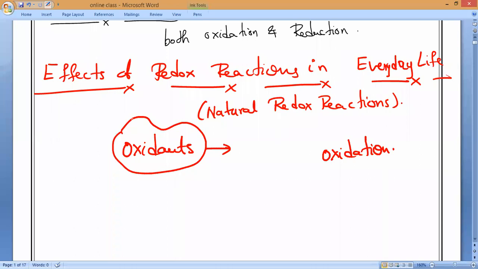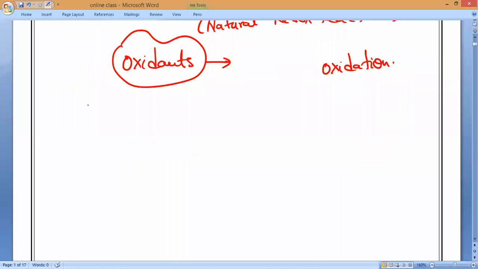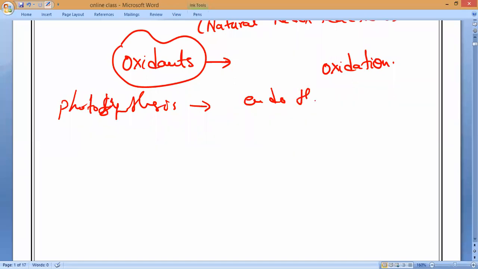You all know about respiration. Have you heard about respiration? Kindly respond. We are very familiar with it. What do you mean by respiration, guys? It is the breakdown of food, which is produced in photosynthesis. As we all studied, photosynthesis is an endothermic reaction, because it takes place in the presence of light.